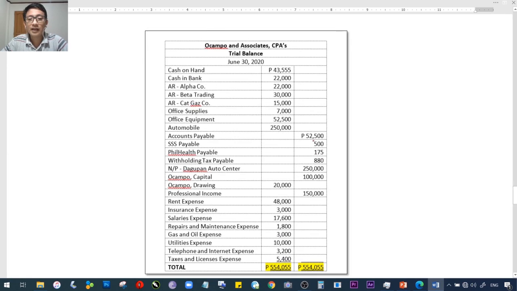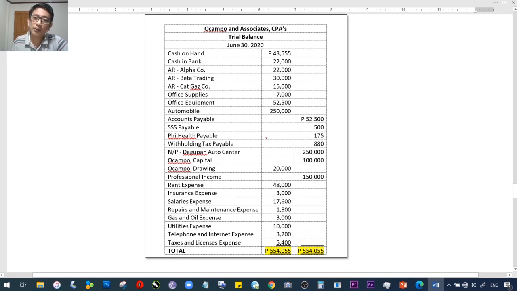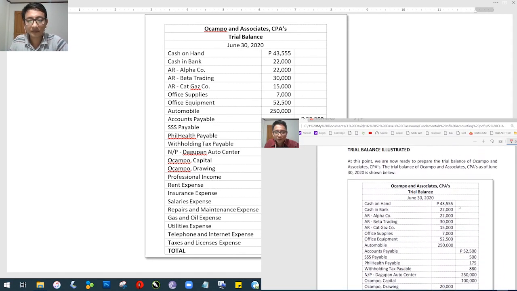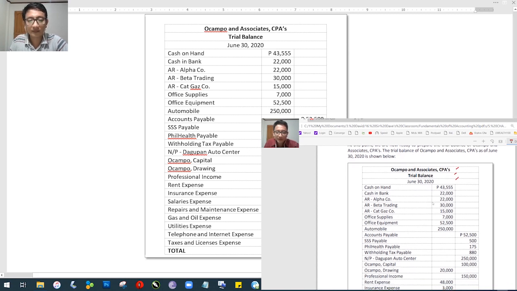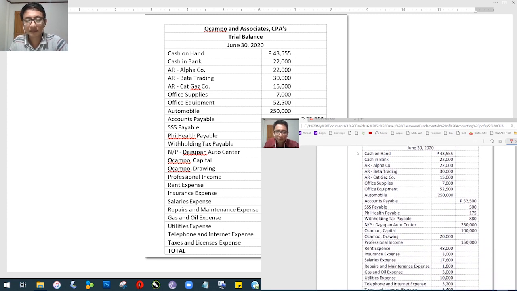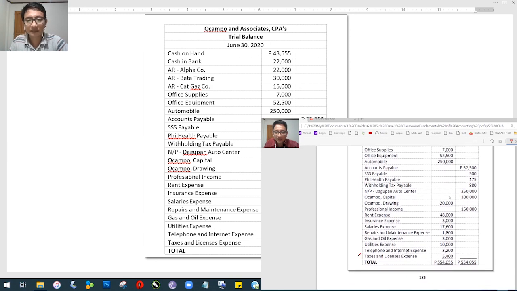So if you remember, ito eksakto yung trial balance na ginawa natin sa chapter 5. We did it this way. Let us show you the trial balance, Ocampo and Associate CPAs. Cash on hand. Tignan mo yung mga binilugan nating balanse. So sabi dun sa ating steps, una ililista daw muna natin lahat ng mga accounts with open balances. Ito yung mga accounts with open balances. Inisa-isa natin kanina, chinaga natin hanggang taxes and licenses expense.